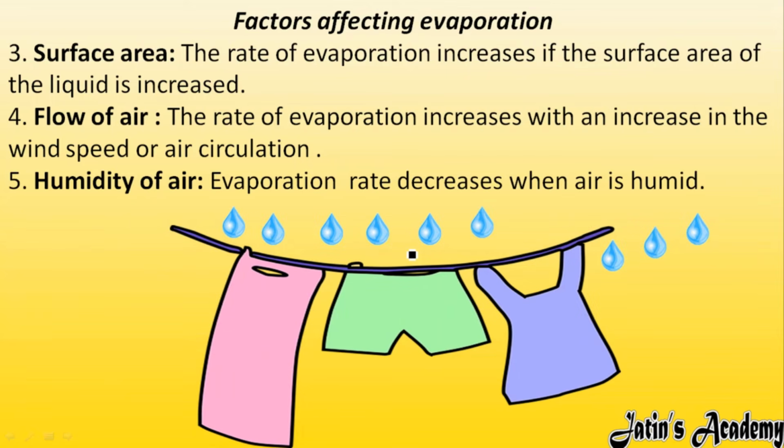Next, we are having humidity of air. If in the atmosphere water molecules are very much high, it means humidity is high. Humidity high means in the air water molecules are already there. If molecules are already there, these molecules of liquid will not get space to move out in the atmosphere. So due to this humidity, rate of evaporation decreases. Fine.